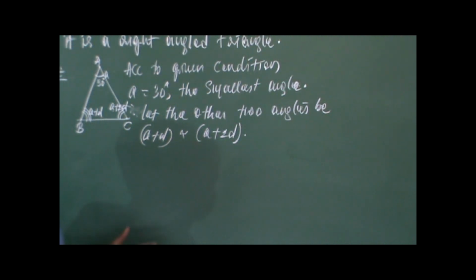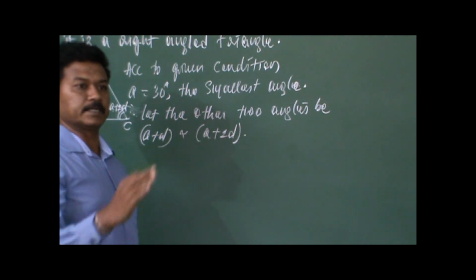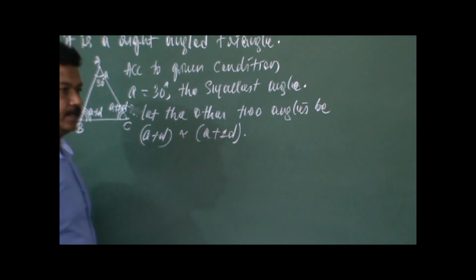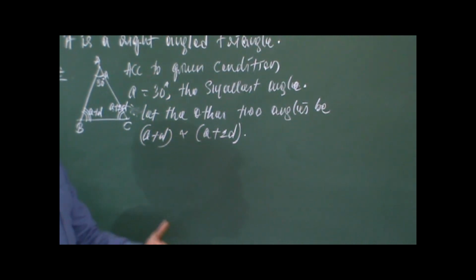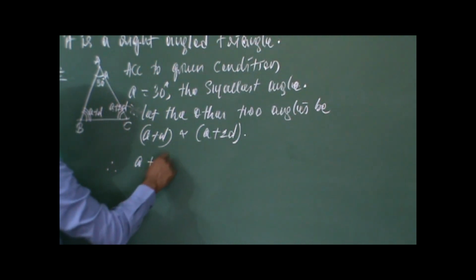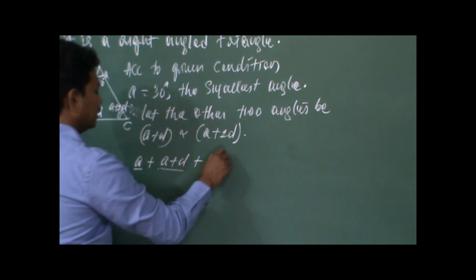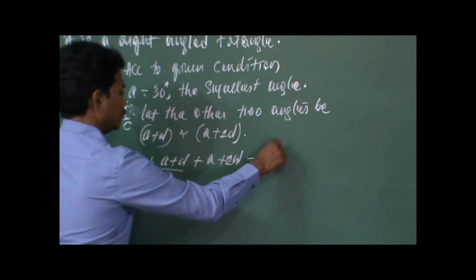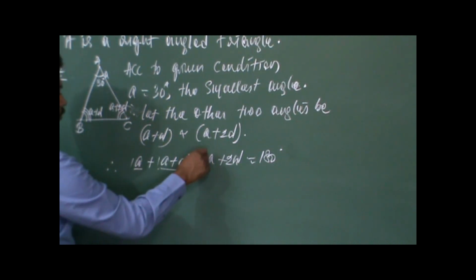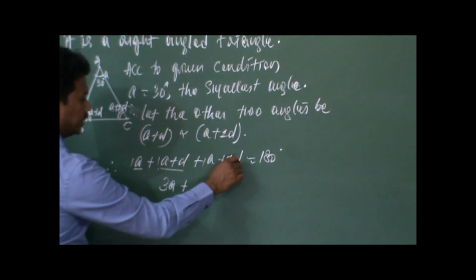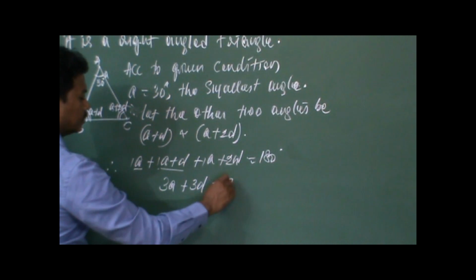So now we know the basics. You have come across a theorem in your 8th standard class that the sum of all the interior angles of a triangle is always equal to 180 degrees, or the interior angles of a triangle are supplementary. So that proposition you have proved logically in your 8th standard class. So based on the result of that, A, that is the first angle, plus the second angle A plus D, plus the third angle A plus 2D is equal to 180 degrees. So A plus A plus A is 3A, plus D plus 2D is 3D, is equal to 180 degrees.